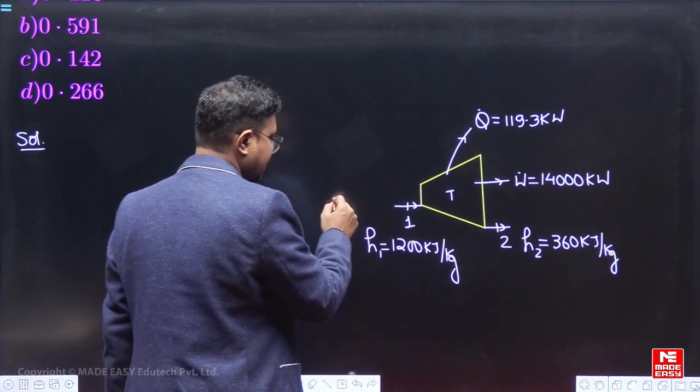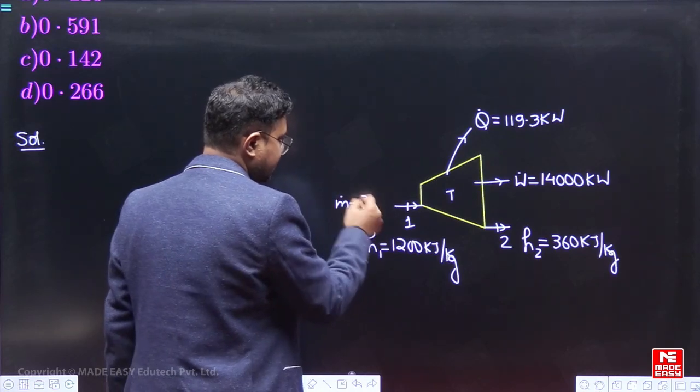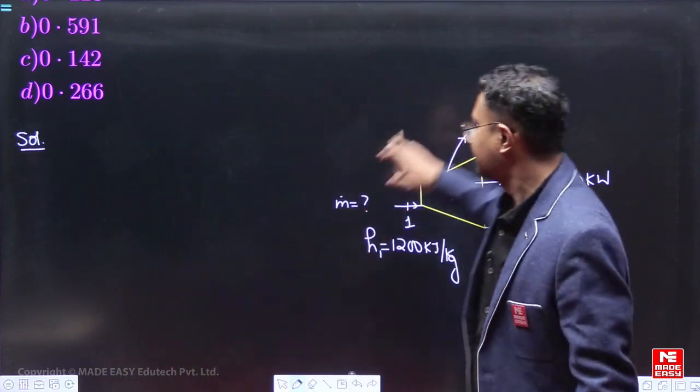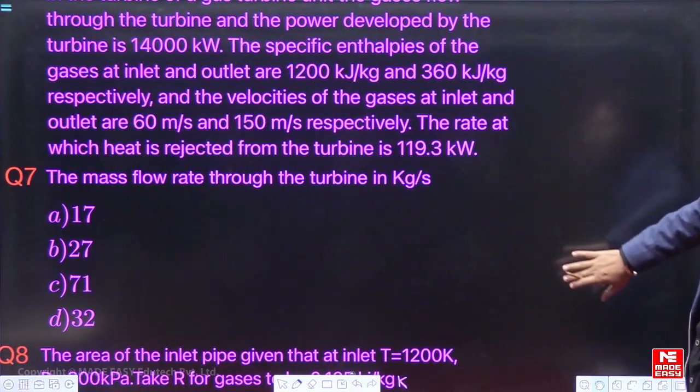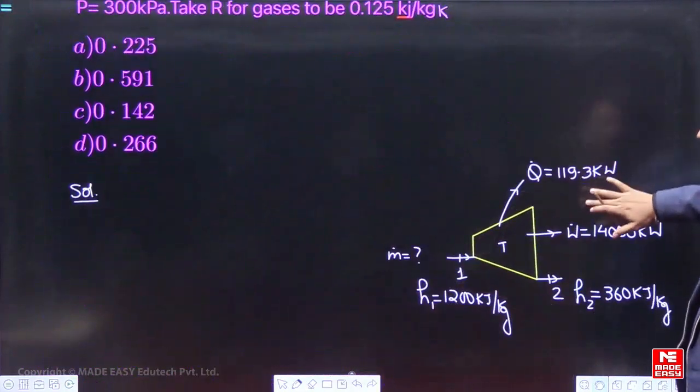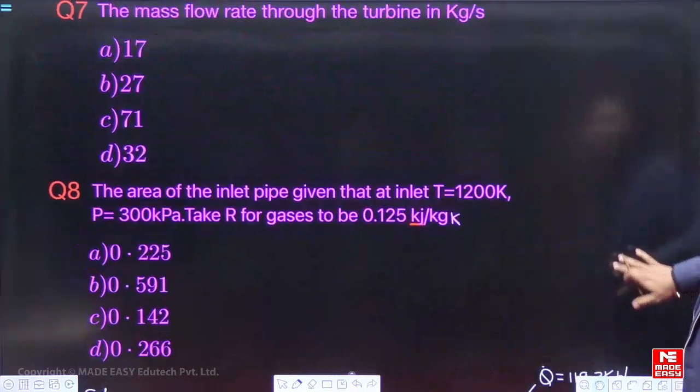We have to find out the mass flow rate. This is what we have to find out in the first part, right? So this is 14,000 given, Q dot is 119.3. So mass flow rate we have to find out, and we have also been given the velocities.